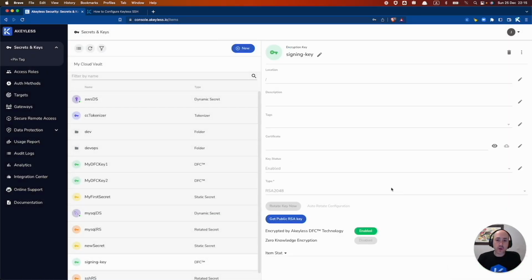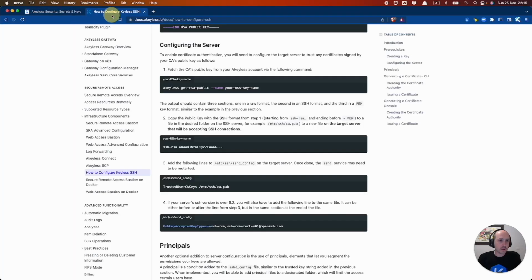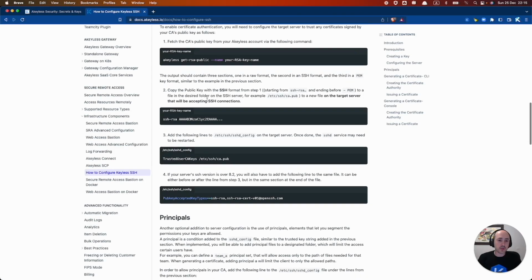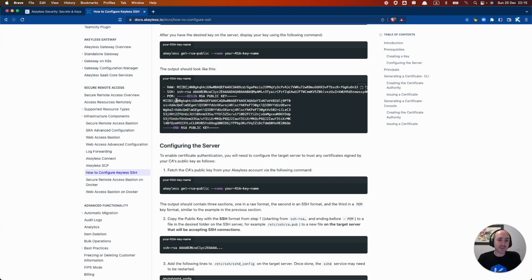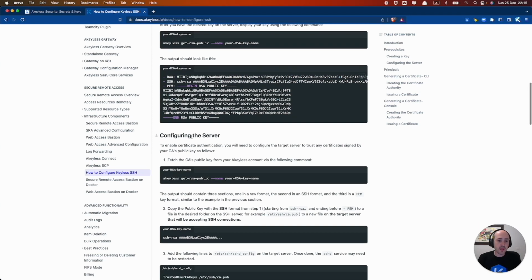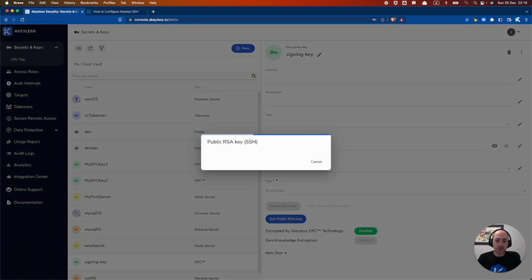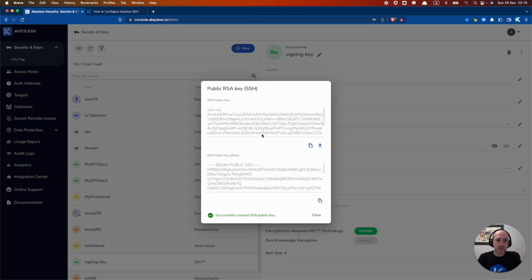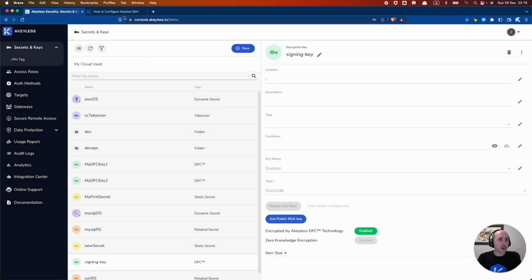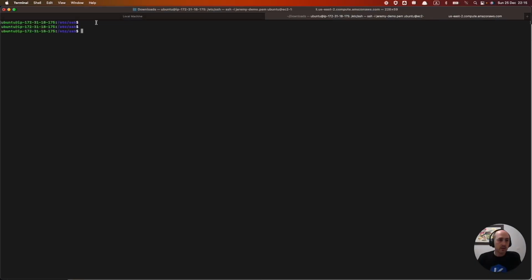And so the next thing we need to do is grab the RSA public key information here, the SSH RSA format specifically, and we could do that in the CLI by running this command, or we can simply go into the UI, click on get public RSA key, and here we see the SSH format that we want. Go ahead and click copy.